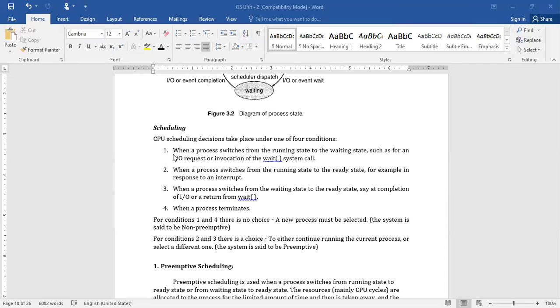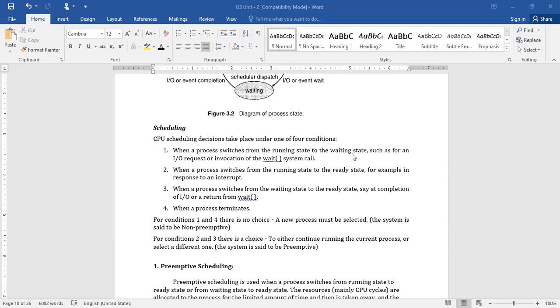Now let us have a look at these 4 cases, whether they are preemptive or non-preemptive. For conditions 1 and 4, what is the condition? When a process is terminated, that means it has completed its execution, and then only the CPU will become idle. The process has completed its execution and then only it is terminated. So this will be non-preemptive.